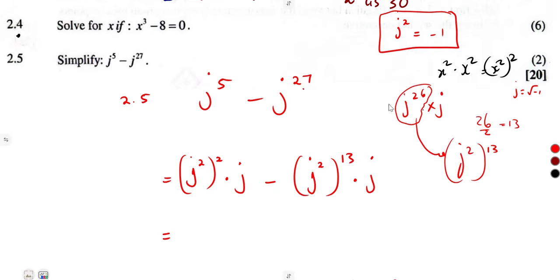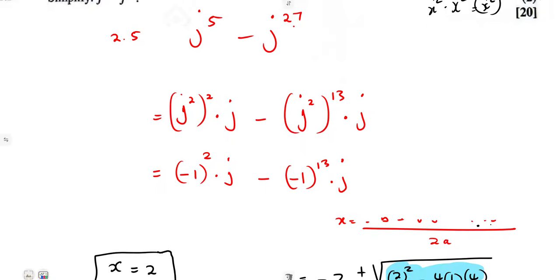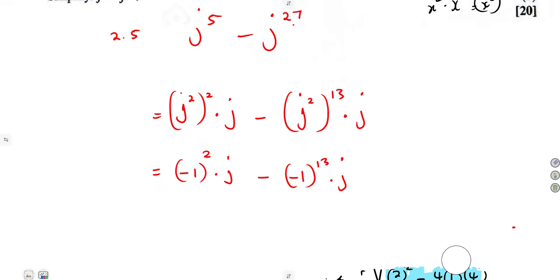Why targeting j squared? Because we said it is equal to -1. So where you see the j squared, substitute with a -1. So this is -1 squared times a j, minus -1 to the exponent of 13 times a j. Negative when raised to the exponent of an even number changes to a positive, so this is 1. You can even use your calculator, guys: -1 to the power of 2 is going to give us a 1. So it's 1 times j, which is a j.